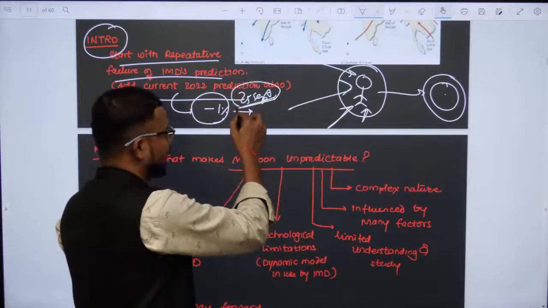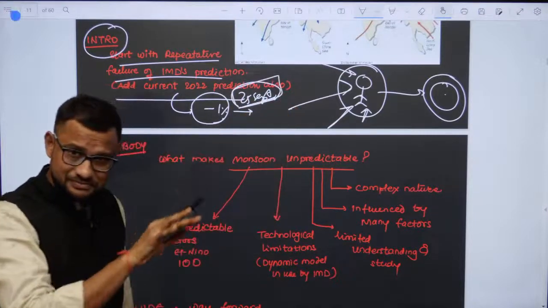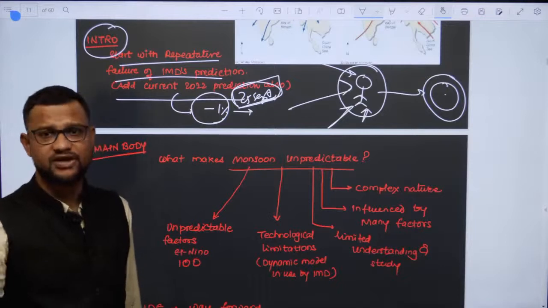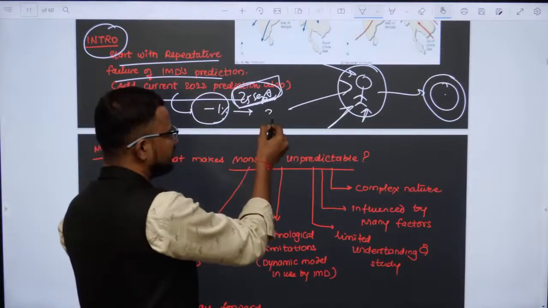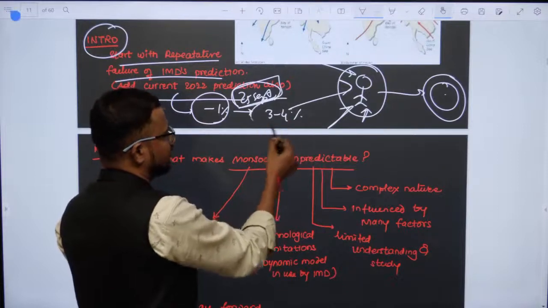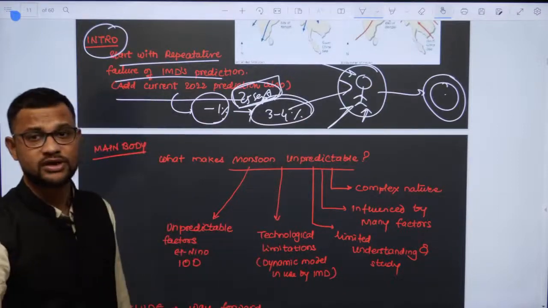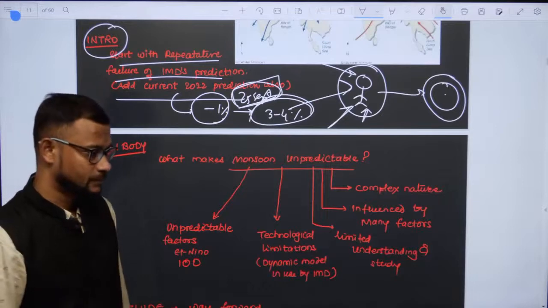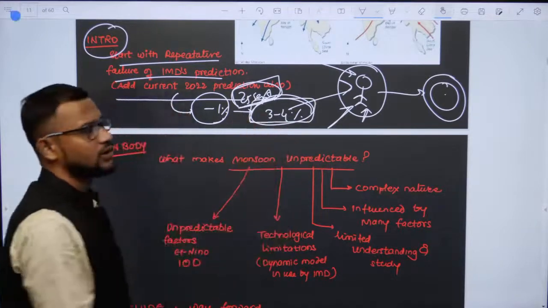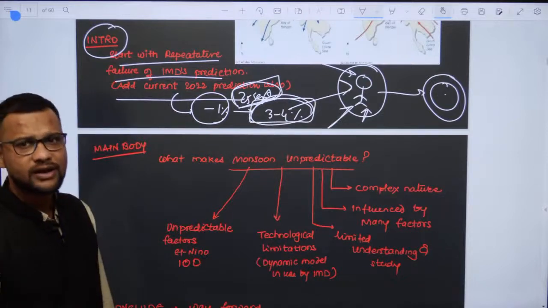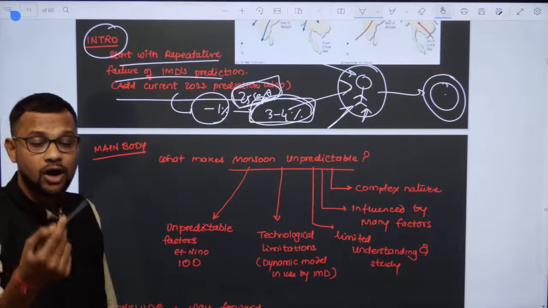IMD doesn't calculate further precipitation from 24th of September, but even by that time it is at least 3 to 4% more than its usual average, and that too varies regionally. Okay, so the thing is, the prediction of monsoon is absolutely not in line with how monsoon behaves.